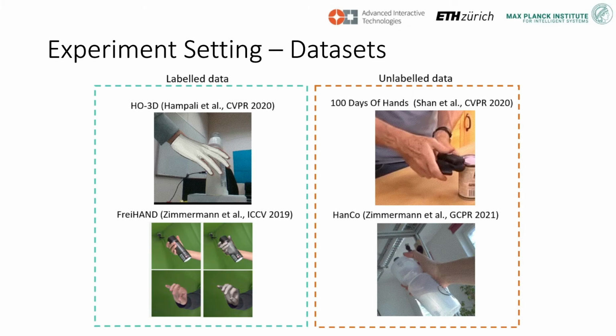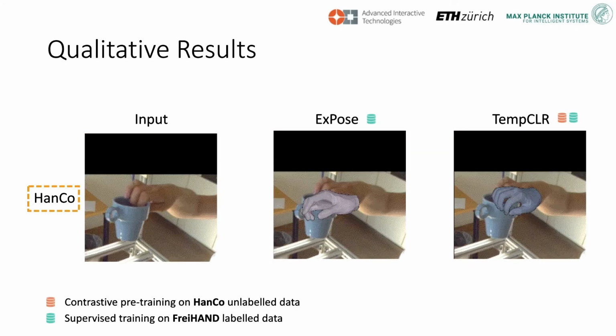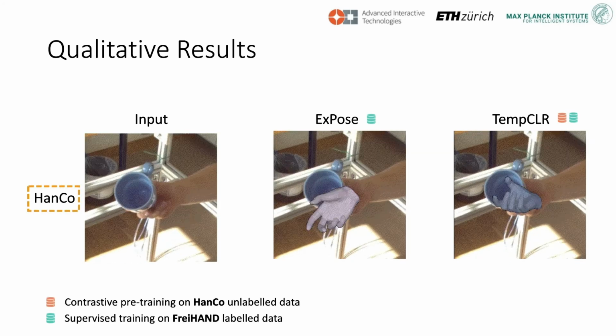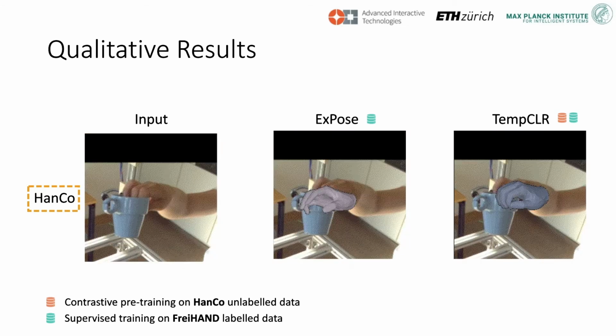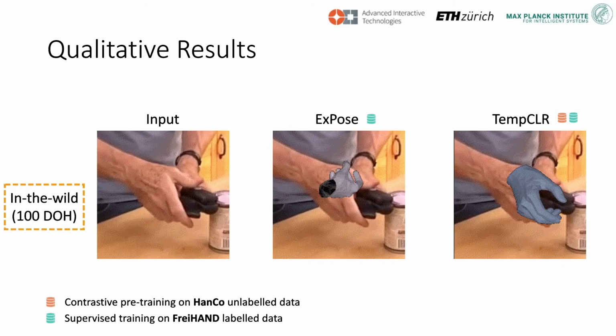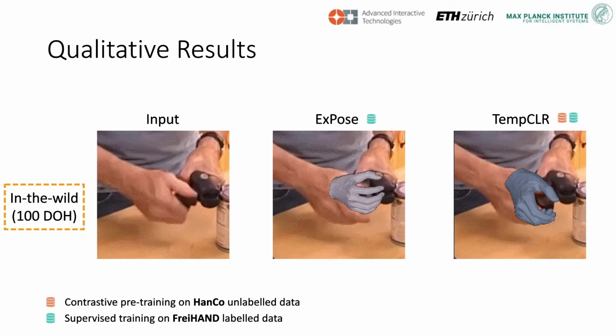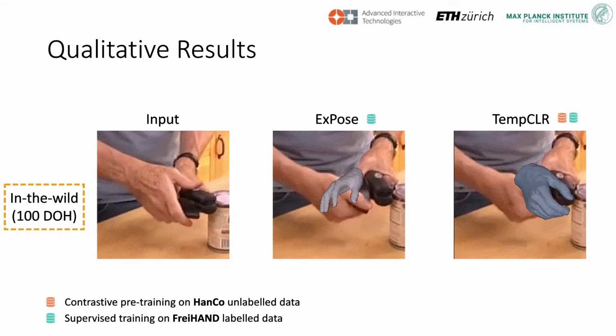Here we show our results. We evaluate our method on in-the-lab and in-the-wild datasets, composed of hand-grasping object and hand-solo sequences. By comparing the reconstruction of TempCLR with the state-of-the-art method, one can see that in this sequence, TempCLR is more robust to heavy occlusion caused by the interaction with the object. In this sequence, TempCLR produces smoother hand reconstruction even when sudden changes in hand poses are present.